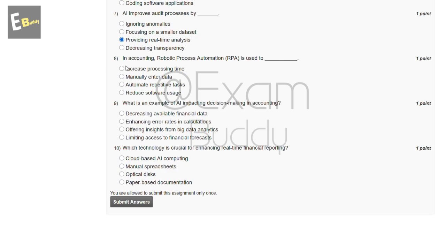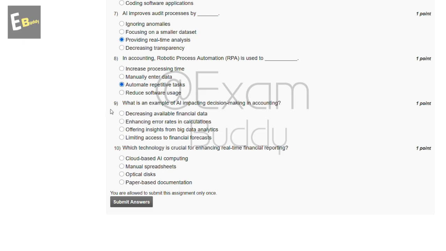Now the eighth question is, in accounting, robotic process automation, RPA, is used to dash. These are the options: increase processing time, manually enter data, automate repetitive tasks, reduce software usage. So the answer to our eighth question is also C, automate repetitive tasks.